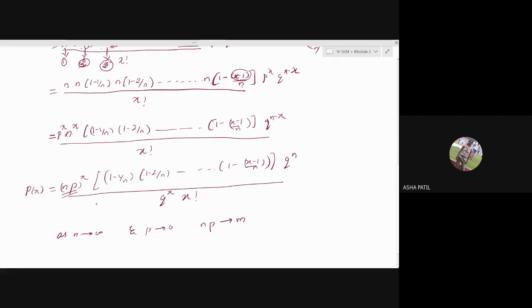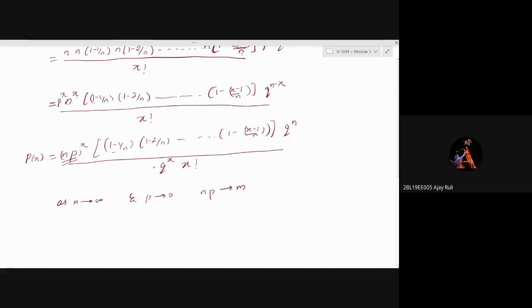Now what about this bracket term? 1 upon infinity, 2 by infinity, everything divided by infinity gives zeros. So this whole bracket, n tends to infinity, 1 minus 1 by n, 1 minus 2 by n, up to 1 minus x minus 1 by n, tends towards 1.